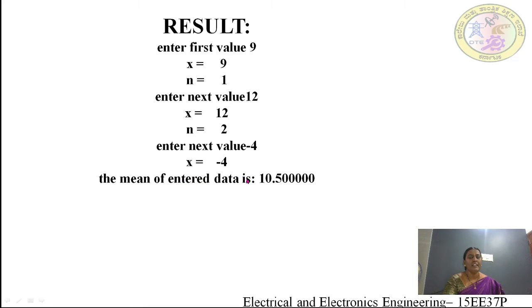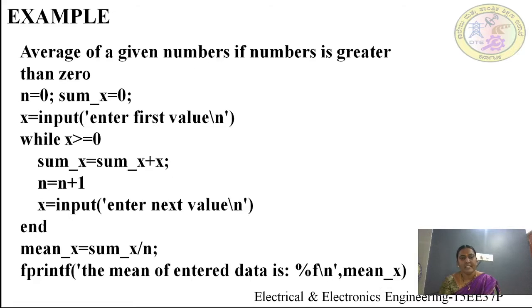While calculating the mean value, it will take the values 9 and 12 only. 9 and 12 is 21, divided by 2 is 10.5. Like this it is going to calculate. I'll go through it once again.